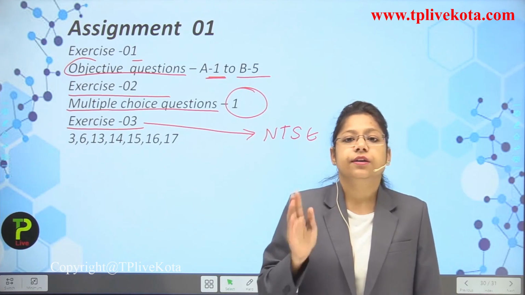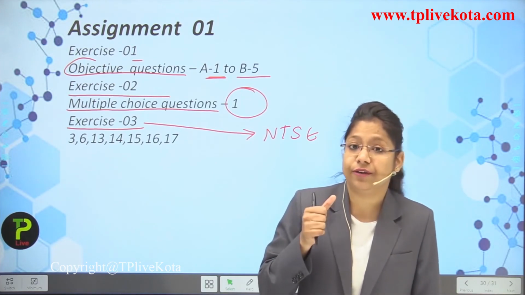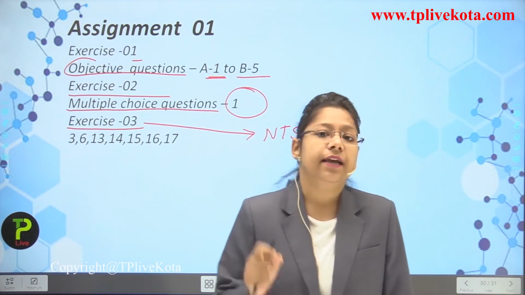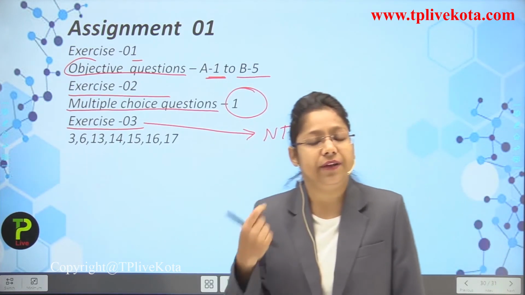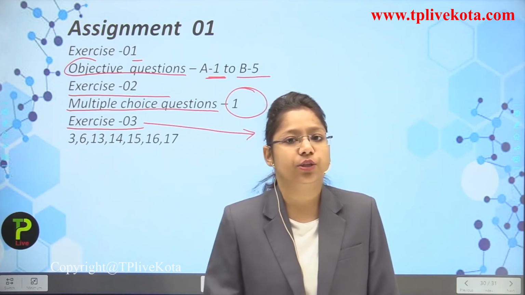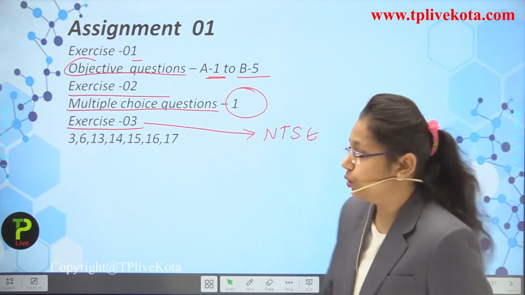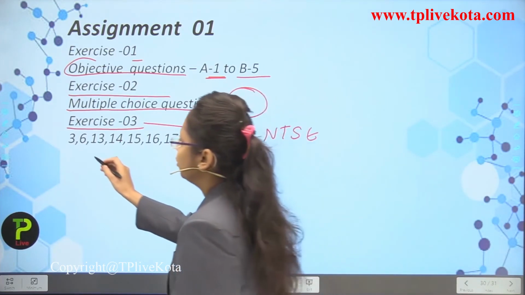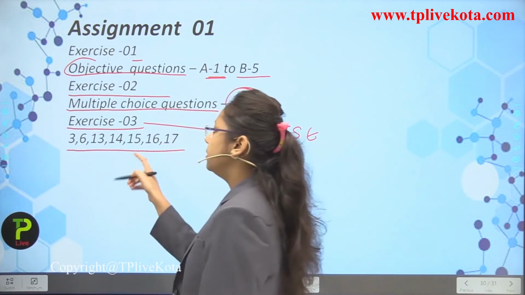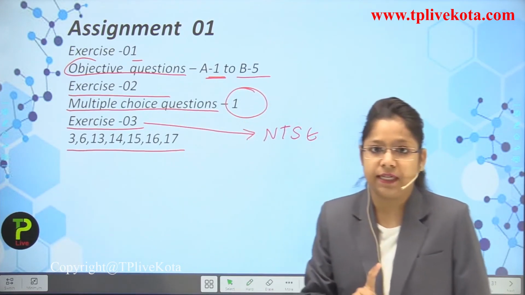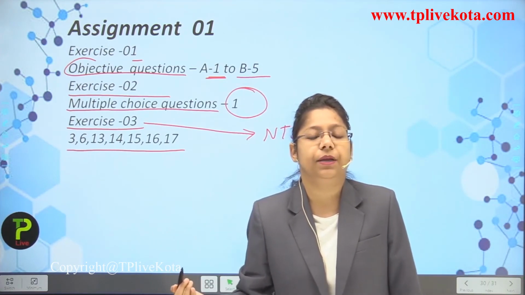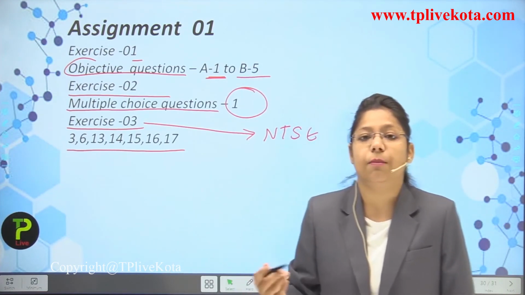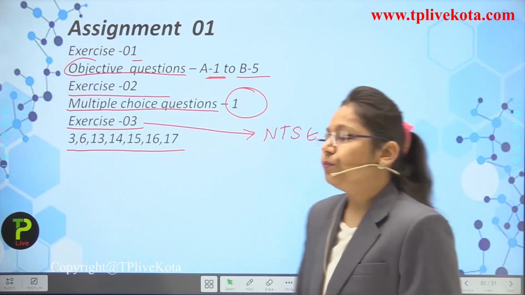Students, you have to remember that you have to crack the NTSE, and by reading each and every lecture you will very easily solve all the questions given in the module. I have mentioned the question numbers here: 3, 6, 13, 14, 15, 16 and 17. You have to mark only these questions. In the upcoming lecture videos, I will tell you about more questions also.